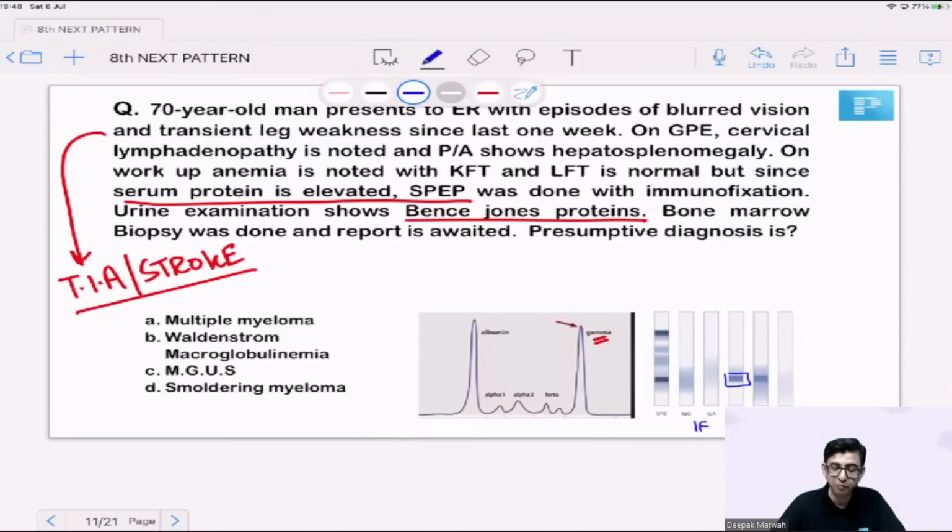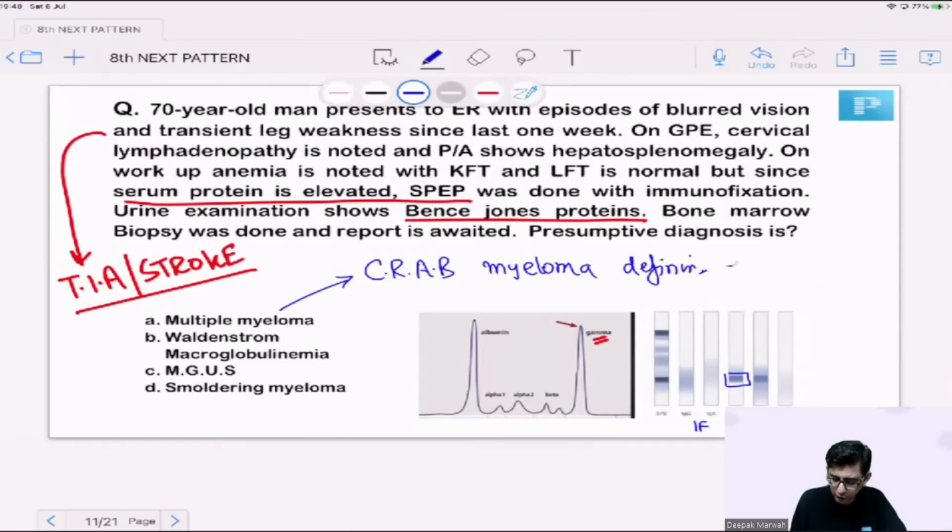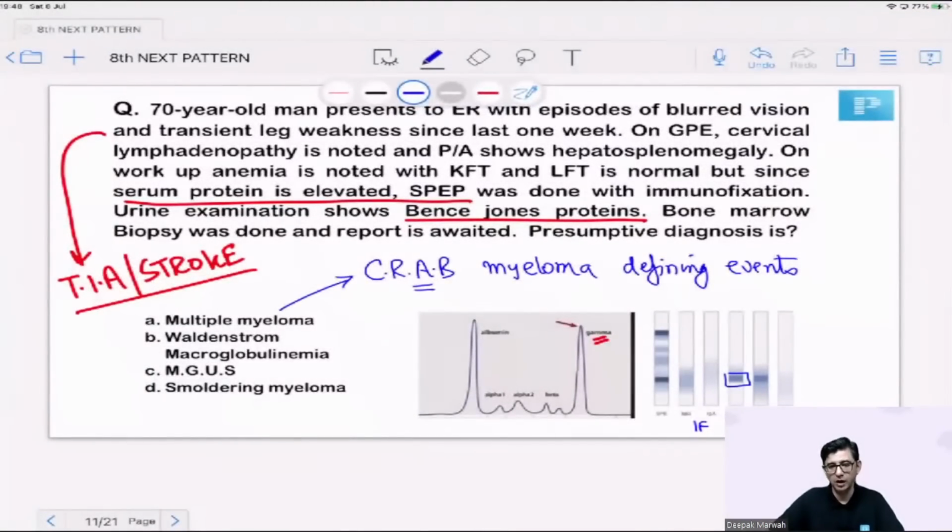So we need to consider which of the two is to be considered. Multiple myeloma, if bone marrow report is not given in the question, you cannot say multiple myeloma. Then you should look for evidence of myeloma-like events. The myeloma defining events are hypercalcemia, renal failure, anemia, and bony lytic lesions. And out of these, only anemia is given. There is no mention of any hypercalcemia in this question. There is no mention of any renal failure. Look at the KFT. The KFT of the patient is perfectly normal. Then he's also saying that there are no bony lytic lesions present.